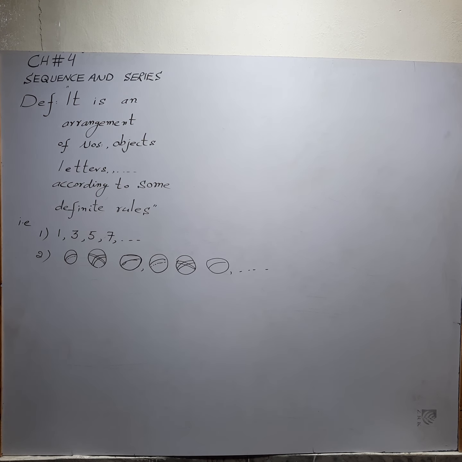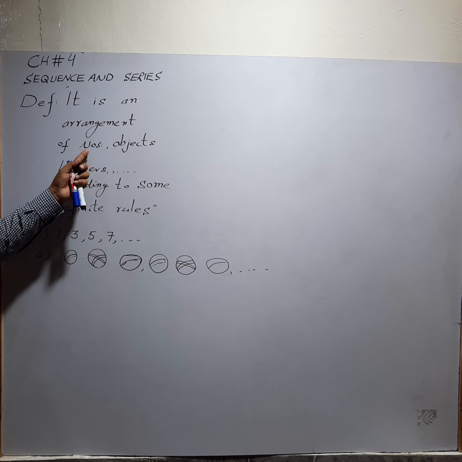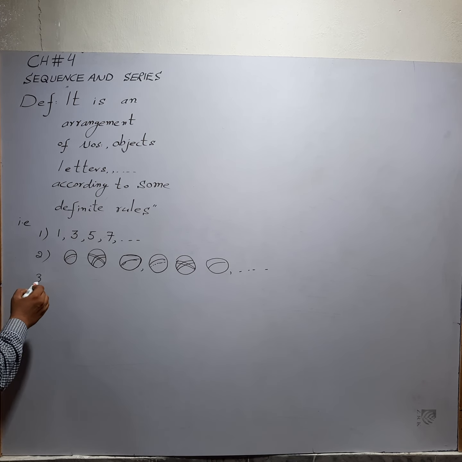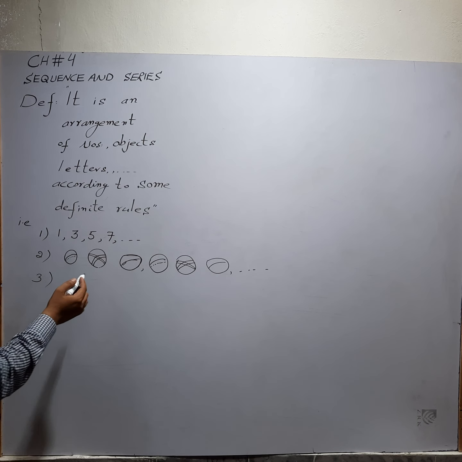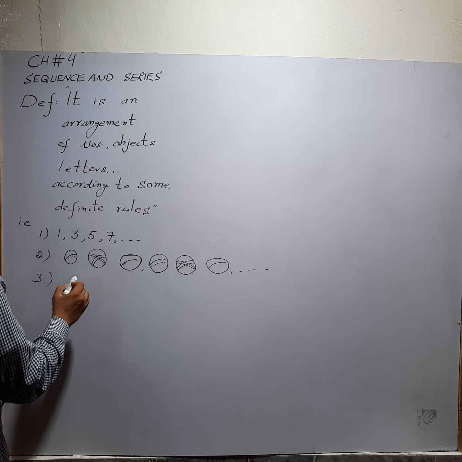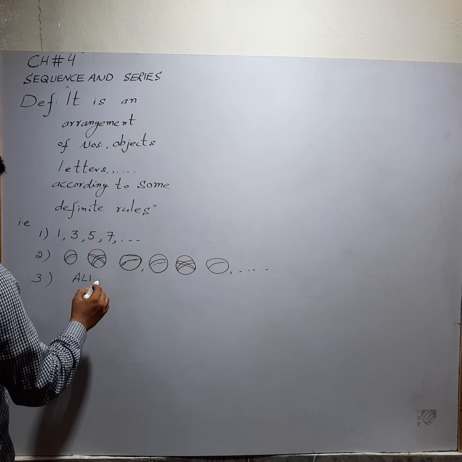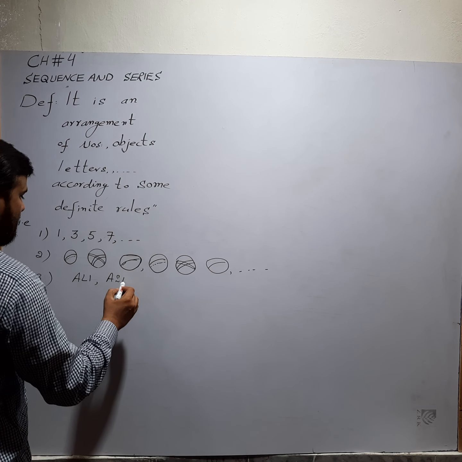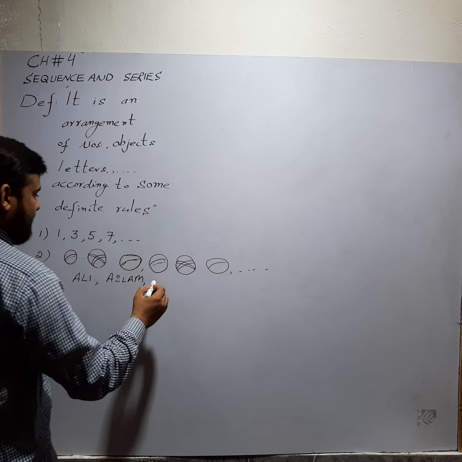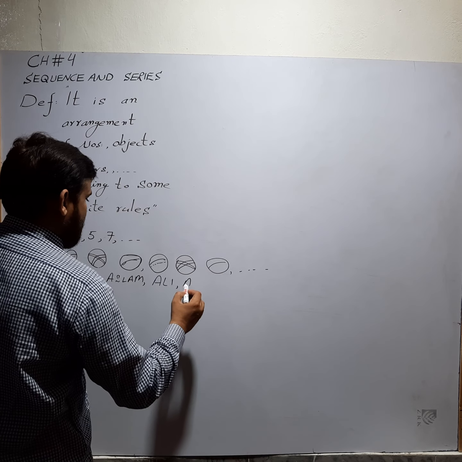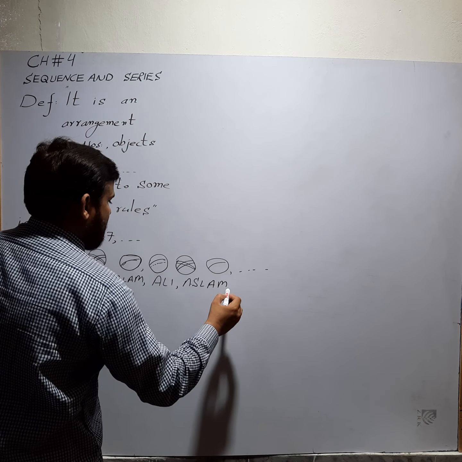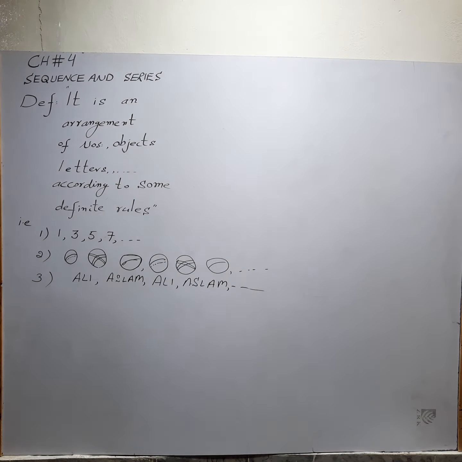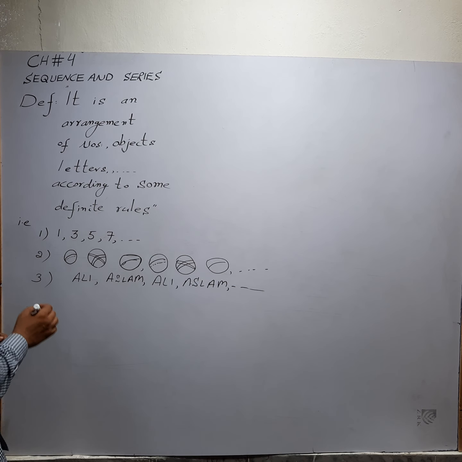So simple, sequence is an arrangement of numbers, objects and maybe letters. Letters or alphabet. For example, there is a name Ali, Aslam, Ali, Aslam, and up to so on. It means that there is Ali, Aslam, Ali, Aslam. These are the examples of the sequence.